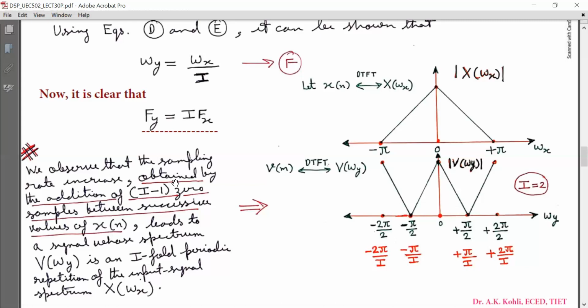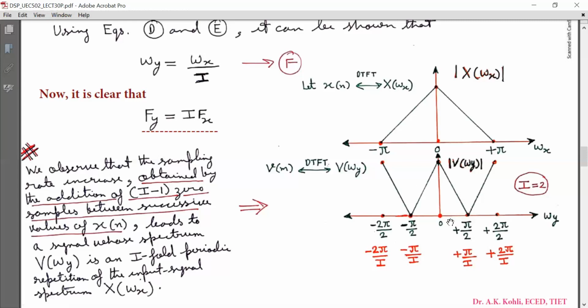We observe that the sampling rate increase obtained by addition of I minus 1 zero samples between successive values of x[n] leads to a signal whose spectrum V(omega y) is an I-fold periodic repetition of the input signal spectrum capital X(omega x).